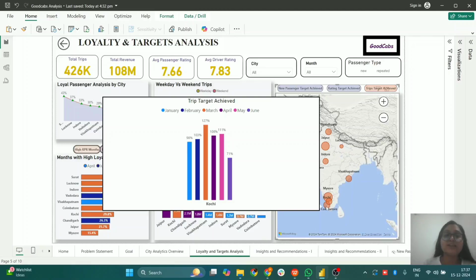So if the rating and the customer experience had been better in March and in April, then the trip target would not have fallen by 29% in the month of June. So we can say that for Kochi, there is a huge scope of improvement for the further months, where it can focus on the customer experience in multiple ways.